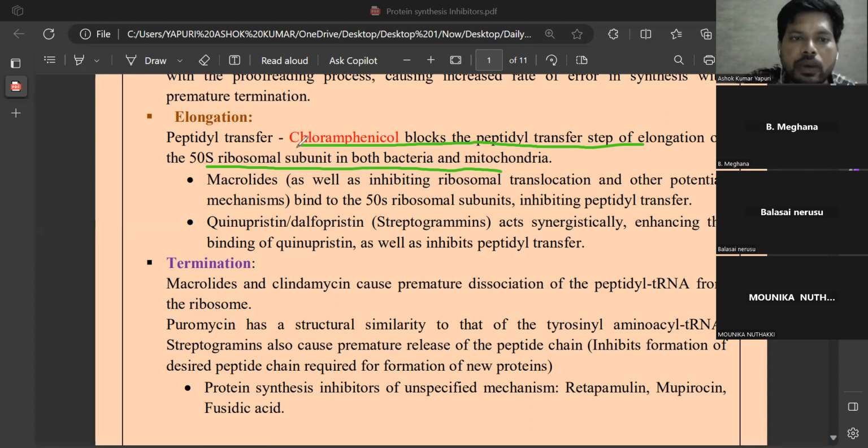And drugs like chloramphenicol, drugs like macrolides, drugs like quinupristin, dalfopristin, nothing but streptogramins. So streptogramins, macrolides, chloramphenicol, they act by binding to the 50s ribosomal subunit. Aminoglycosides, tetracycline bind to 30s ribosomal subunits. And here drugs like chloramphenicol, macrolides, streptogramins act by binding to the 50s ribosomal subunit.